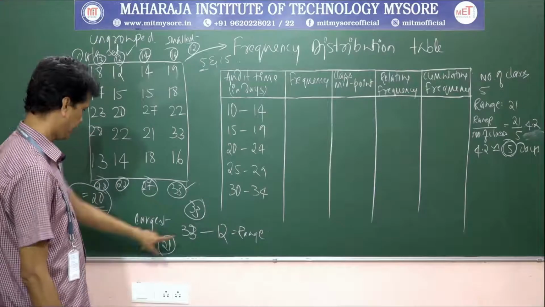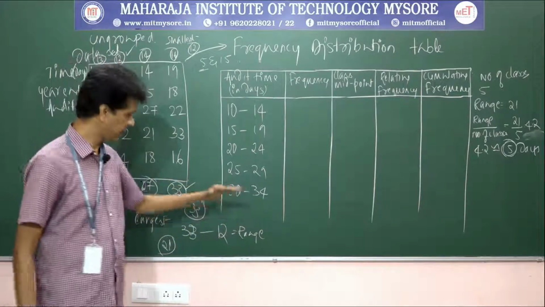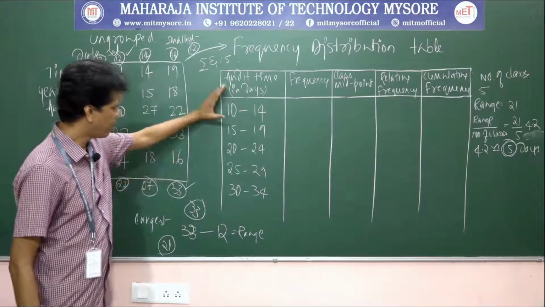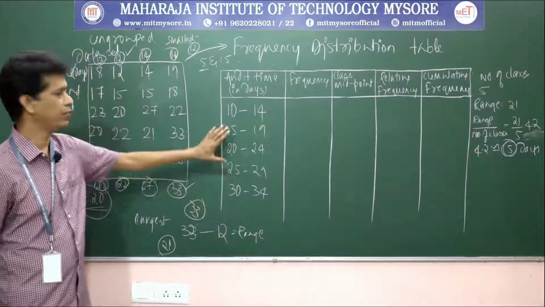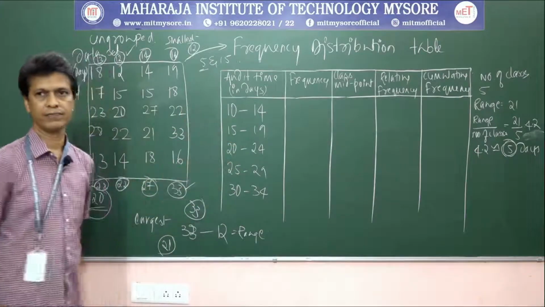Okay. So the largest number is 33, and we have selected 34, which is larger than 33, so that all class intervals should be equal. The class width should be equal: 5 days, 5 days, 5 days, 5 days.